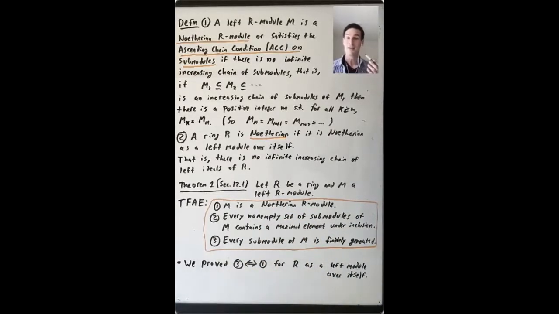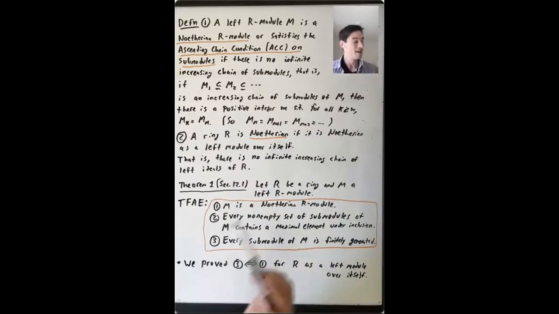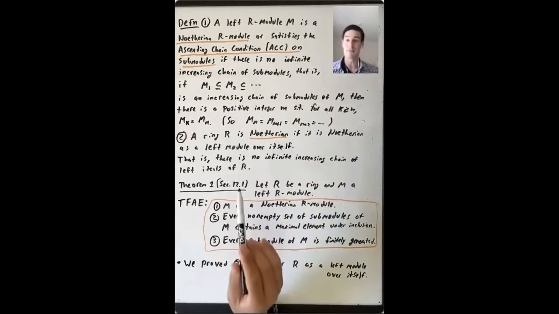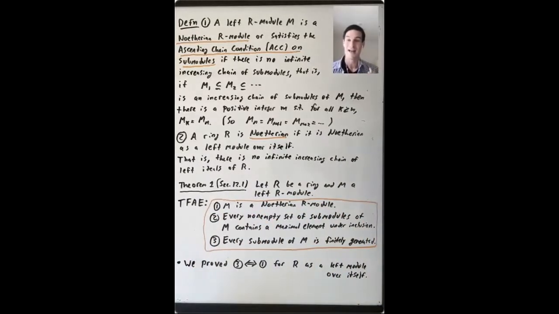So what does that mean? No infinite increasing chain of submodules. Submodules of this module R, as a left R-module over itself, are left ideals of R. So that means that there's no infinite increasing chain of left ideals of R. And this now matches up with the definition of Noetherian that we gave when we were discussing this proof that every PID is a UFD back in Chapter 8 near the beginning of Math 206b.